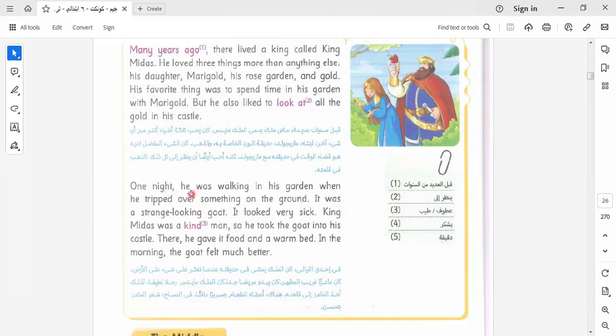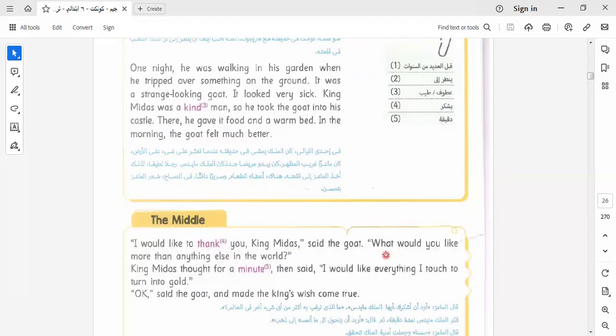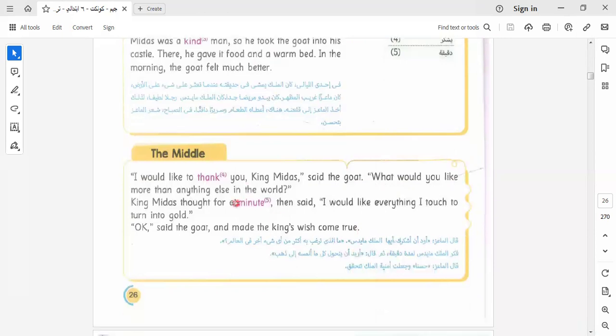One night he was walking in the garden when he tripped over something. It was a strange looking goat. It looked very sick. King Midas was a kind man, so he took the goat into his castle. There he gave it food and a warm place, and in the morning the goat felt much better. This is the beginning. Let's go to the middle of the story.